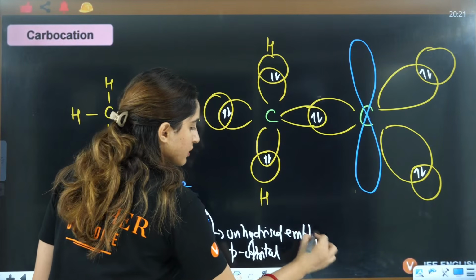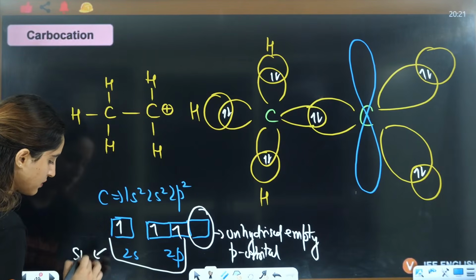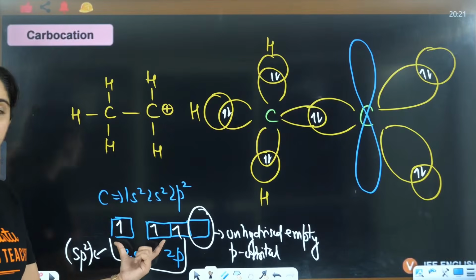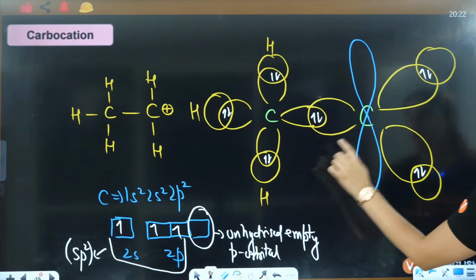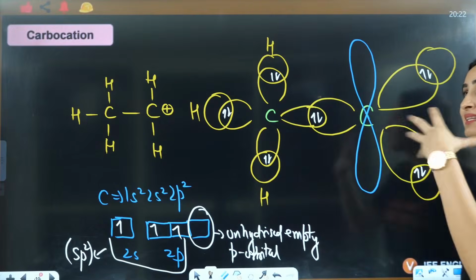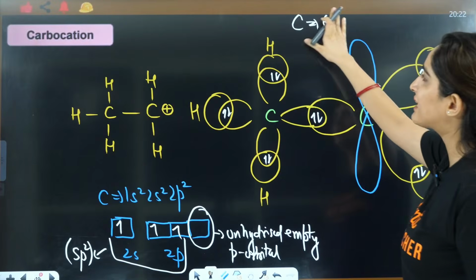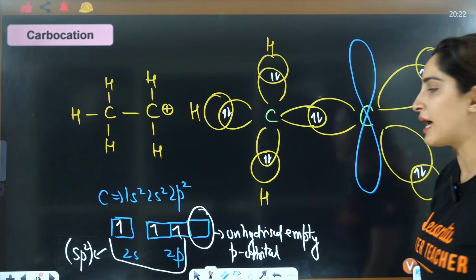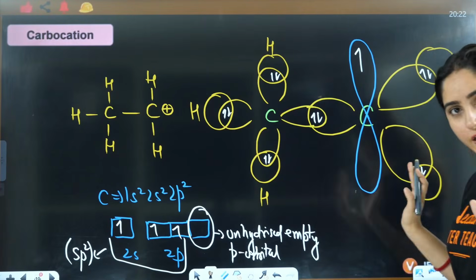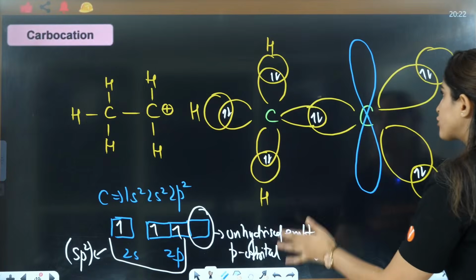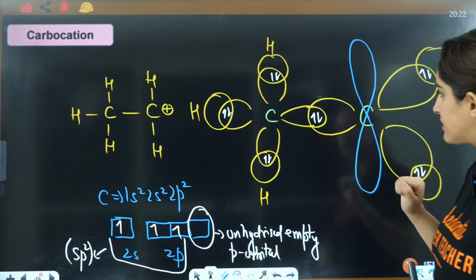Empty p orbital. This is making sp2 hybridization. That's why this is an sp3, sp2 hybrid orbital. This one is empty because from that carbon which had 6 electrons firstly, you are taking out 1 electron, right? So that's why it will be empty. Earlier it was like this. When you take out an electron and make it a carbocation, that means it is losing the electron, right? So it will become like this.